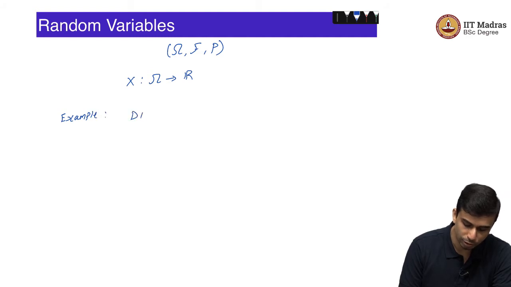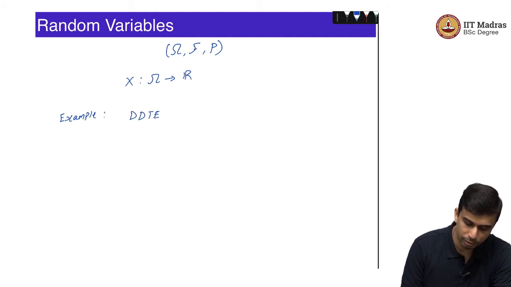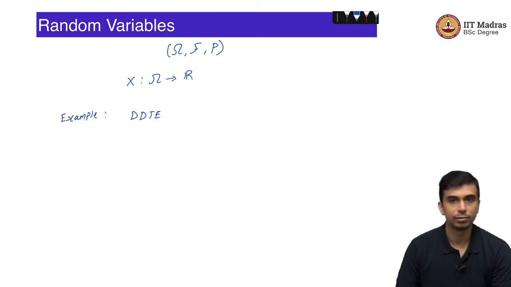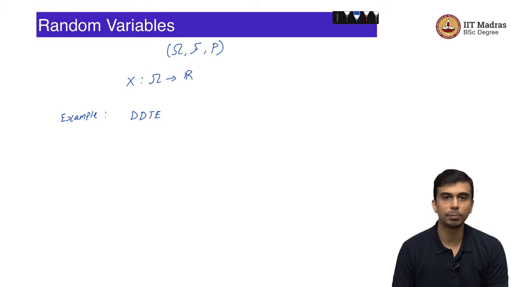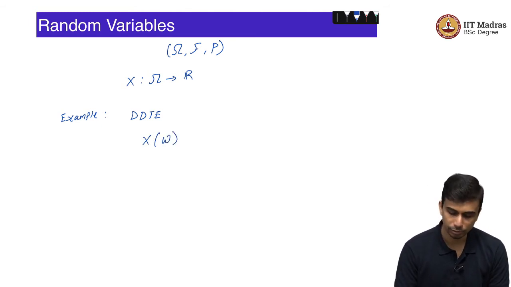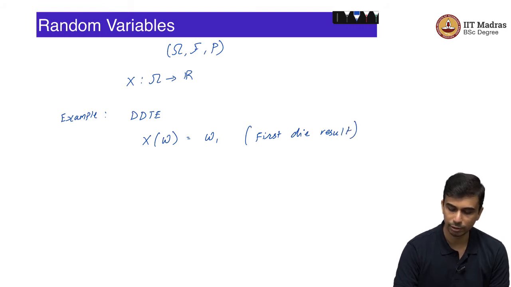Let us go with the first example in the double dice throw experiment. Recall the double dice throw experiment: your sample space was of the form (a, b), where a and b are in the range of 1 to 6. The cardinality of the sample space was 36. Let us say X of omega, where omega is an element in the sample space, is omega 1, or rather the first die result.